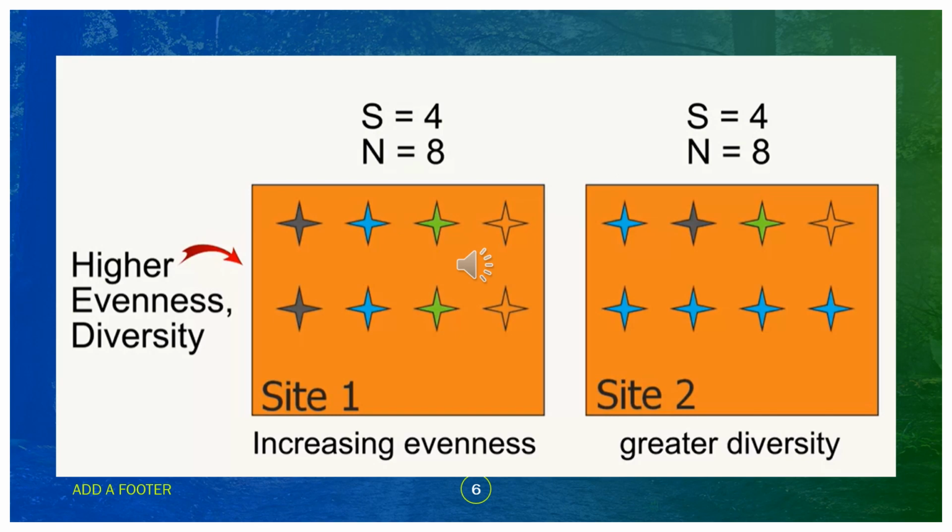For instance, in the example given in the picture, we have the same number of species and the same number of individuals. But in the sample where the homogeneity and hence the evenness is higher, the diversity is also higher. Evenness can be used as an indicator of diversity, and for many ecosystems, high evenness is a sign of ecosystem health. It means that we don't have a single species that is dominant in the ecosystem.